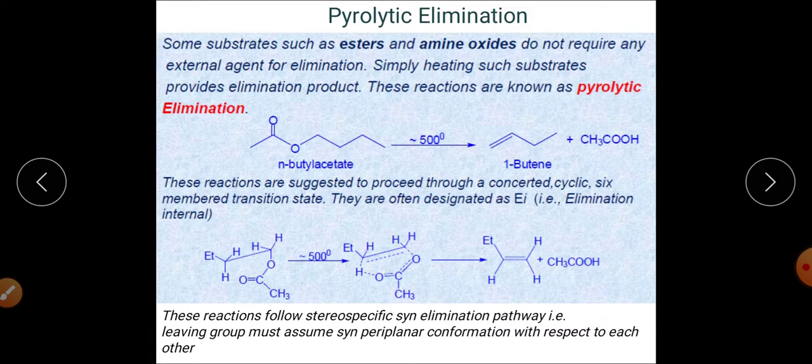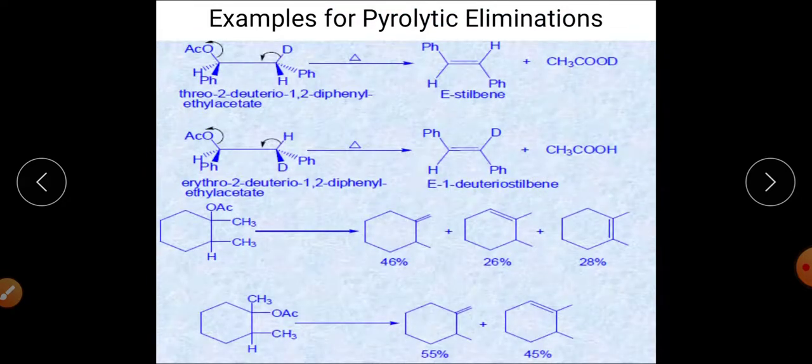As I have already told you, this particular reaction happens in the case of esters and amine oxides. So this is the case of the ester. Here are some more examples. You can see how this reaction is a stereospecific syn elimination. Here you can see this is basically the threo form, and in this the deuterium and this acetate are syn to one another.